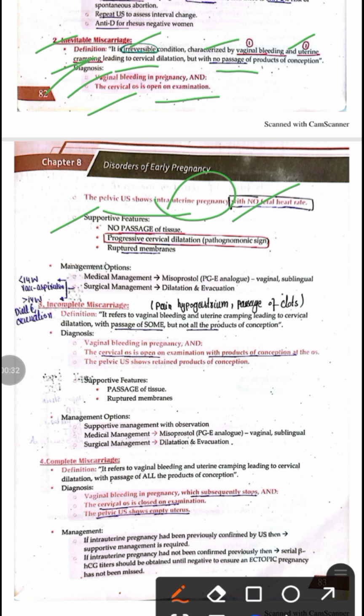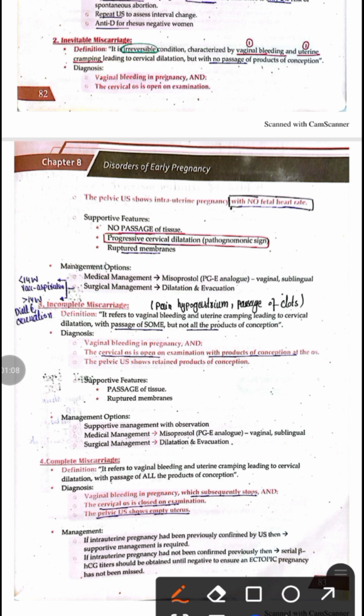The supportive features are that there is no passage of tissues, but the membranes are ruptured, and progressive cervical dilation occurs. In an inevitable abortion, there will be no passage of the product of conception, and progressive cervical dilation occurs. The management of inevitable abortion is initially medical, in which we give the patient misoprostol, which is a prostaglandin analog, either vaginally or sublingually, and the surgical options include dilatation and evacuation.